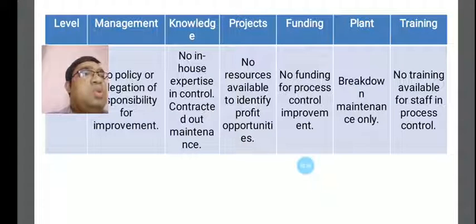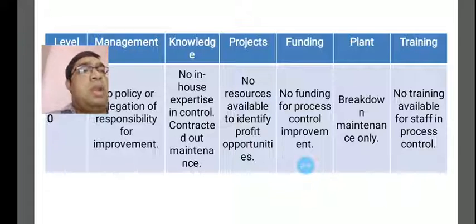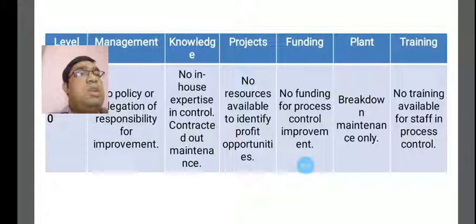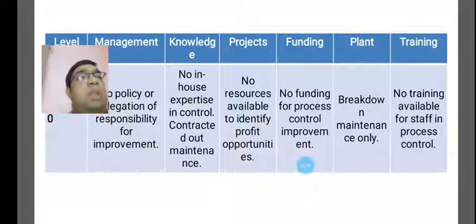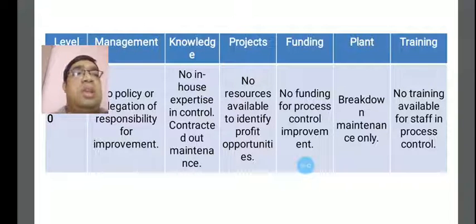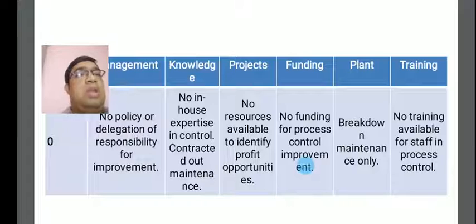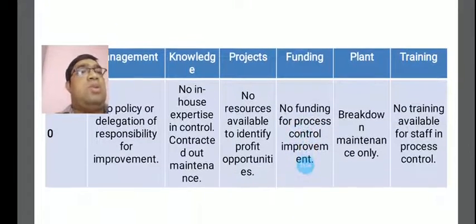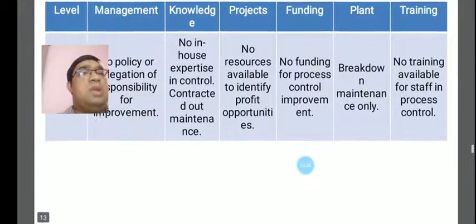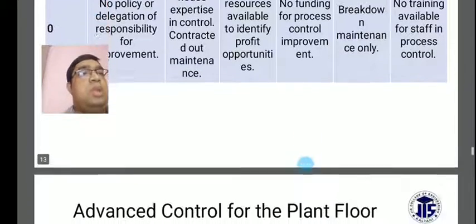Another thing at level 0 is training: there is no training available for staff in process controls, and no necessity for training. So the systems are only handled at this level 0 of management, knowledge for projects, funds, plants, and training.